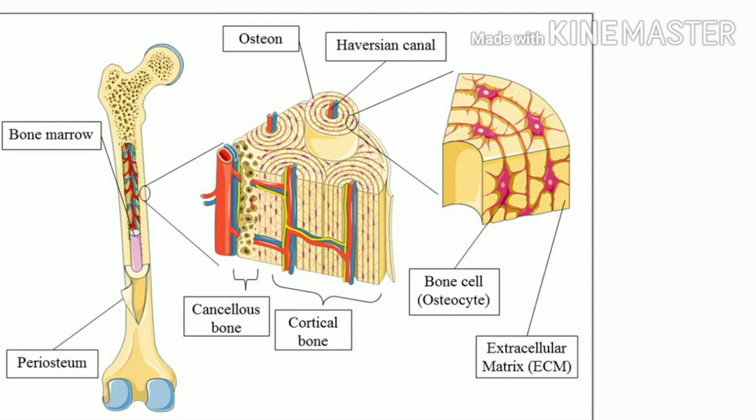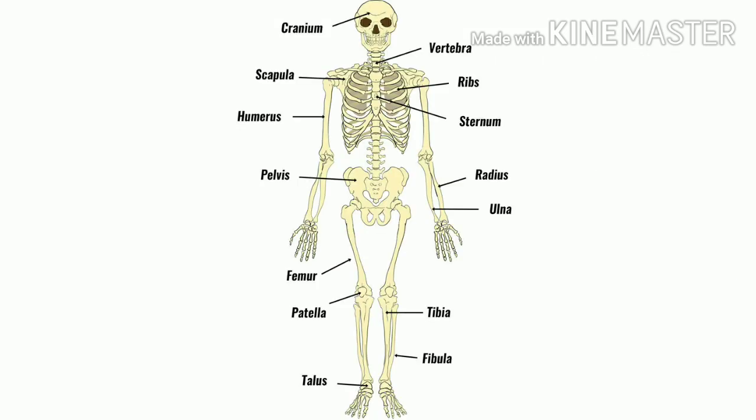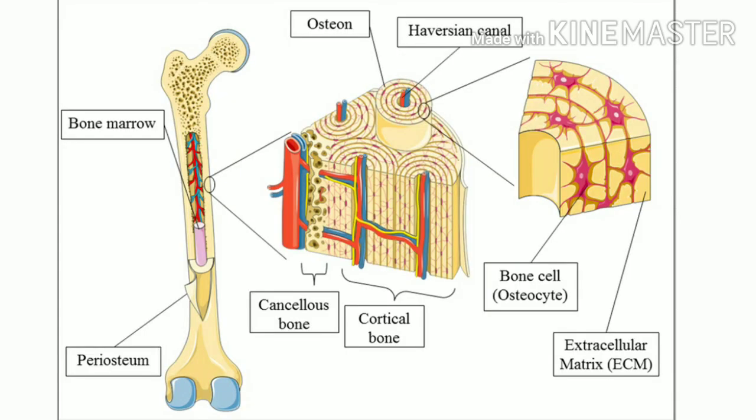The matrix of the bone is rich in calcium salt and collagen fibers which give bone its strength. It is the main tissue that provides the structural framework of the body. You know that the bones provide the shape and framework to your body. They support and protect many tissues and organs like the heart, lungs, these delicate organs, and the brain. These are all protected by hard bony coverings.